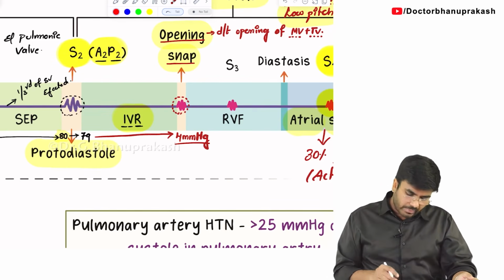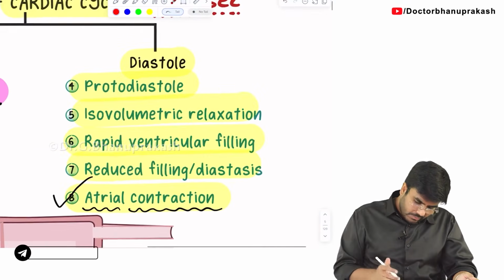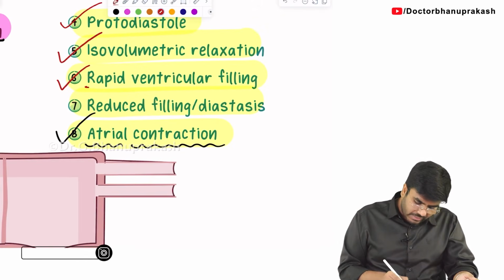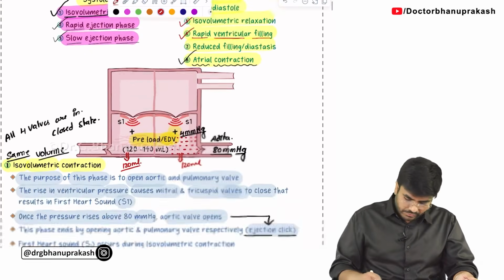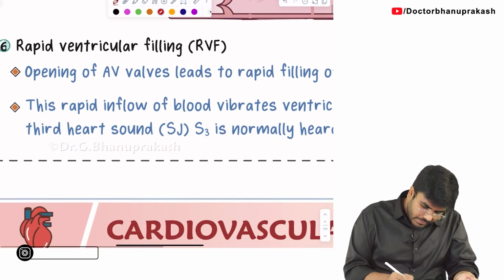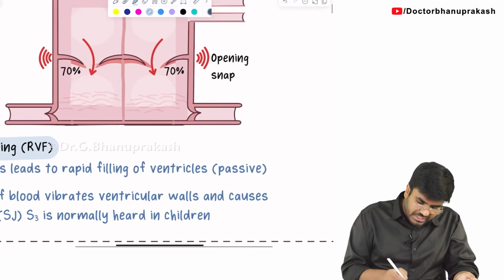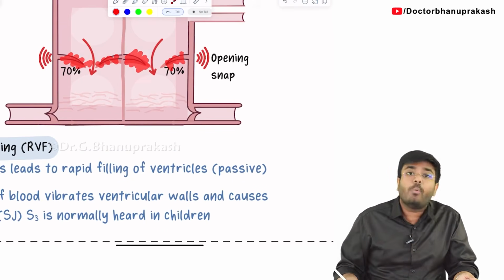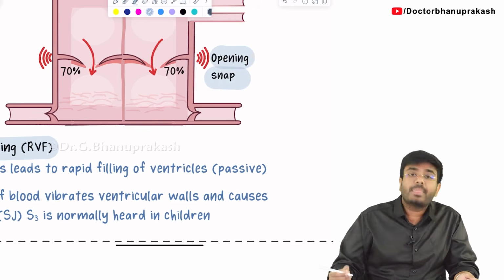Now, after isovolumetric relaxation, what is the next phase that is going to come? We have completed the protodiastole and isovolumetric relaxation. The next phase we are going to start is the rapid ventricular filling. Highlight here, rapid ventricular filling. Which valves opened just now? The mitral and tricuspid valves opened. Which heart sound came? The opening snap.